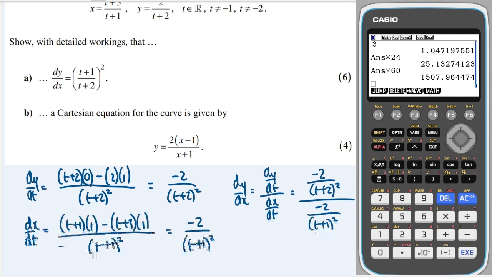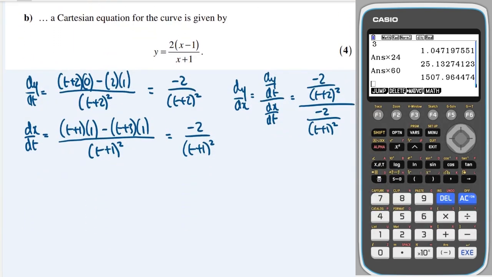And grabbing a bit more space, we're going to have minus 2 divided by minus 2. So that cancels. This is going to come to the top, and this is going to drop down to the bottom.